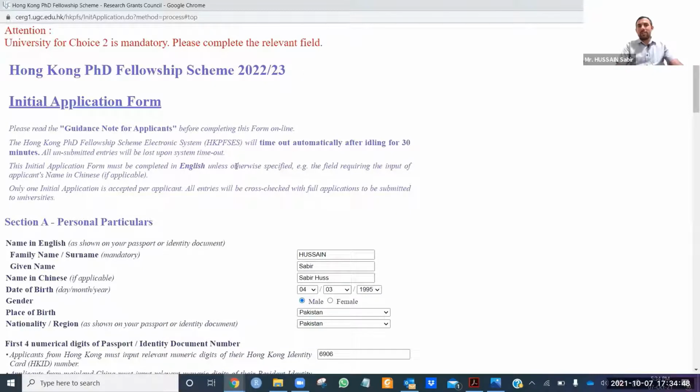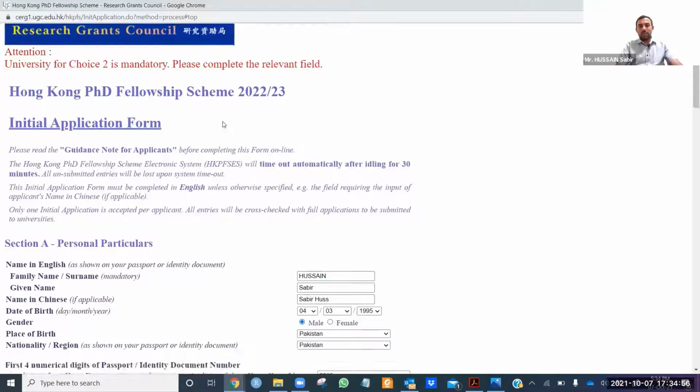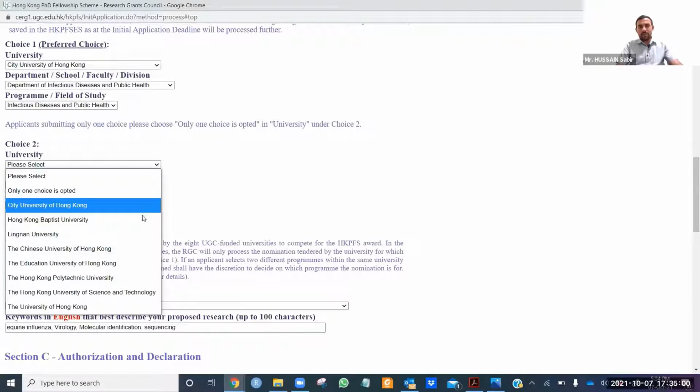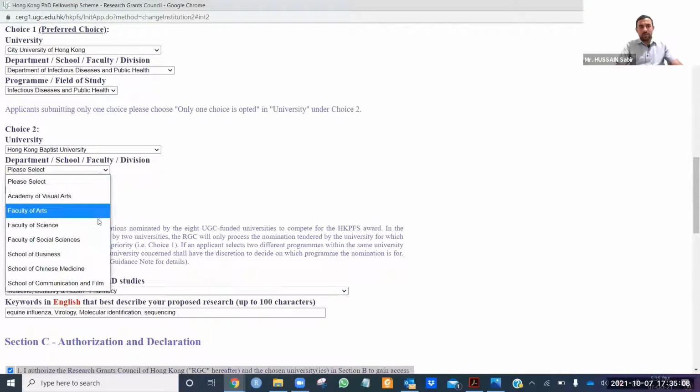So they said university of choice 2 is mandatory, please complete the relevant section. So we need to submit the second university as well. In my case, I select, no, this is already submitted. I can select this one, Hong Kong Baptist University.